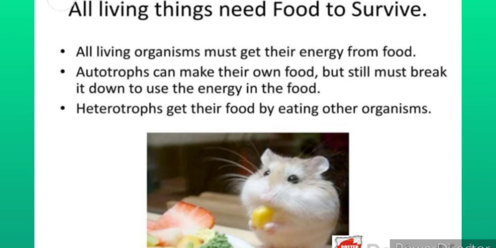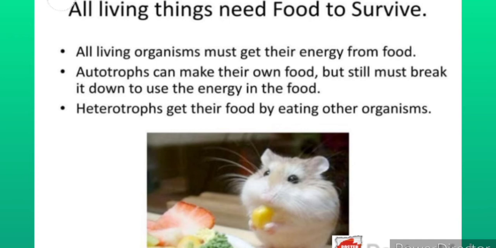Next we have that all things need food to survive. That is, all living organisms eat. All living organisms must get their energy from food. Autotrophs can make their own food, but still must break it down to use the energy in the food.